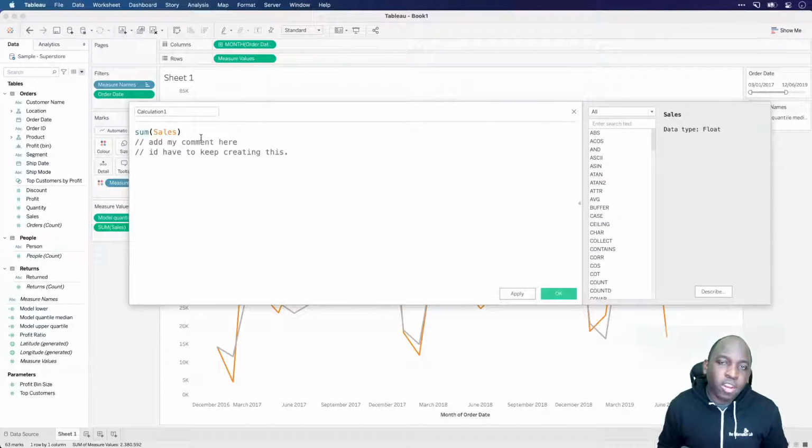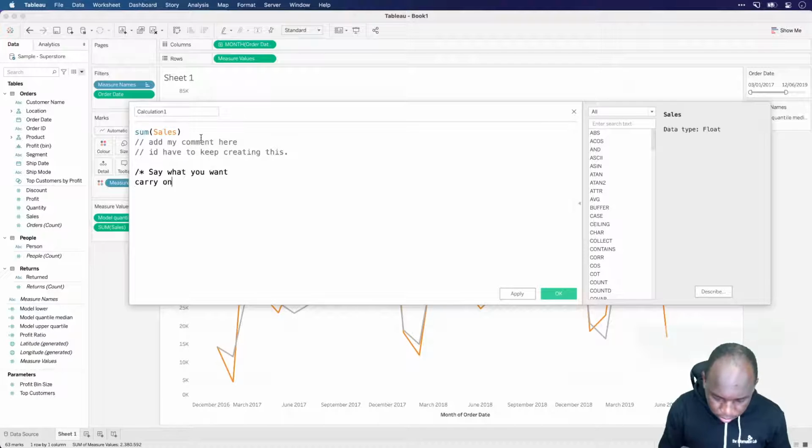Okay, not ideal. In 2020.4, you can just do /*, say what you want, carry on a new line and then end it here like that, and that's it. You can do multi-line comments.